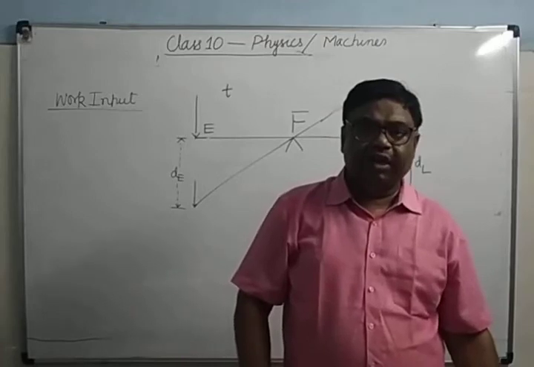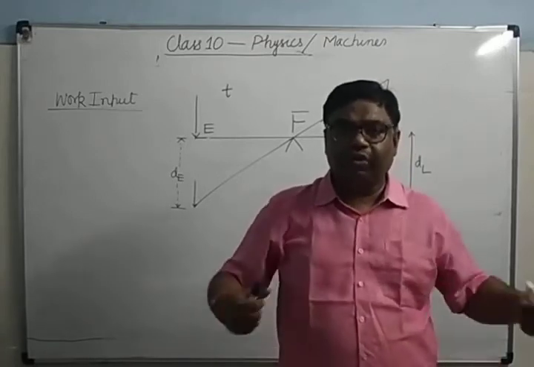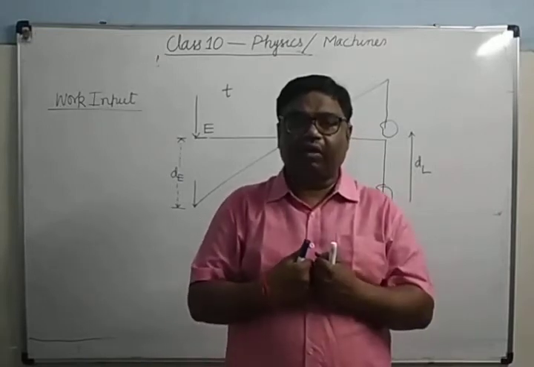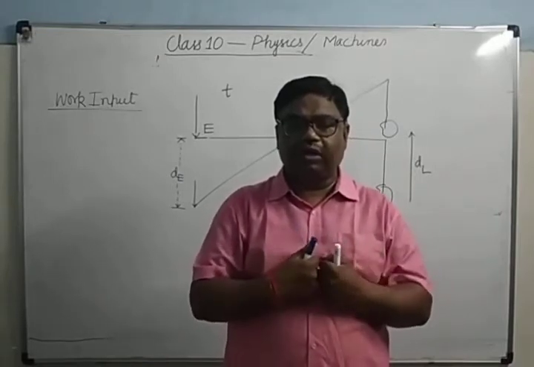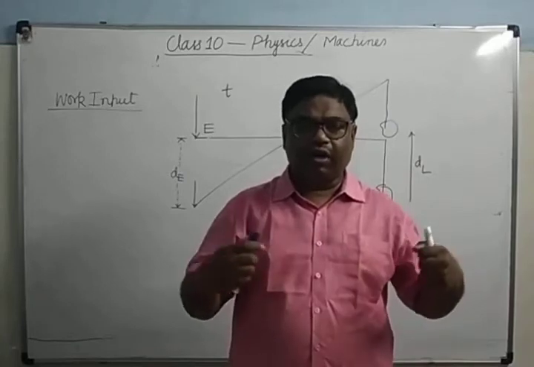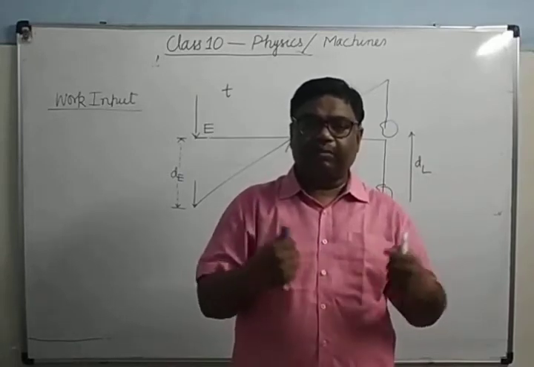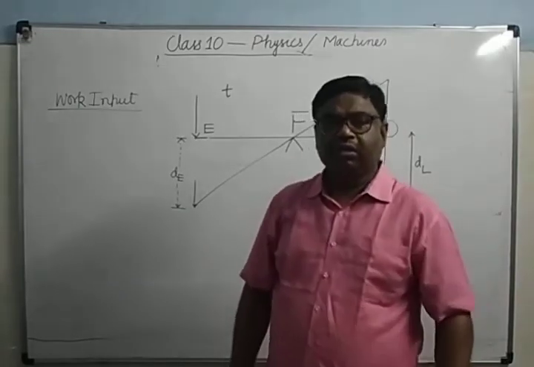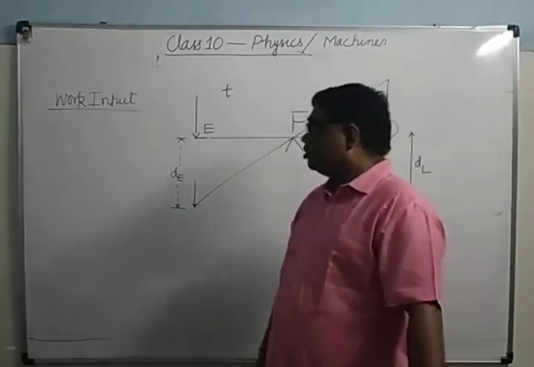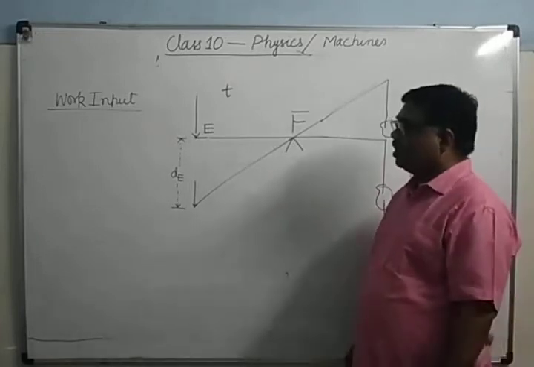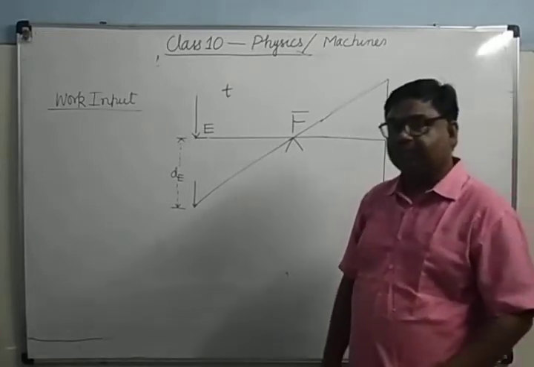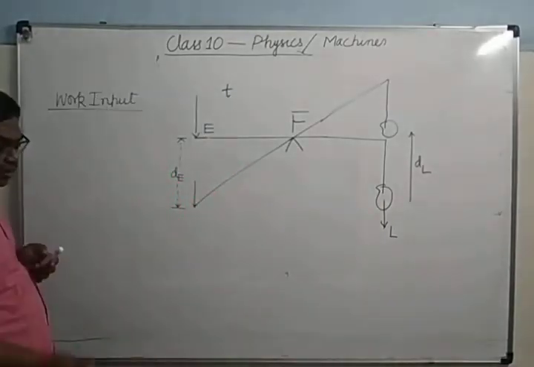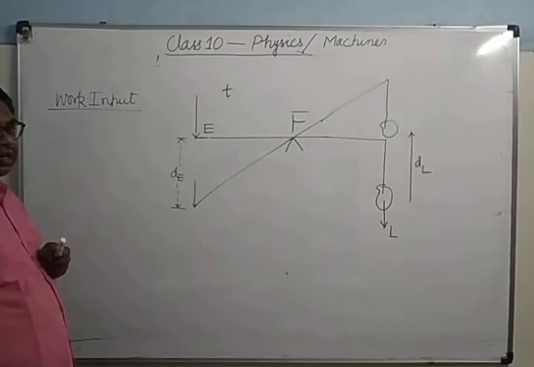grass. Similarly, with a nutcracker, what happens? We do the work. We don't connect it with electricity. We do the work by our mechanical, human, muscular power, and then that nutcracker breaks the nut. So what is the work input? It is the work done on the machine or energy supplied to the machine for completing the work.